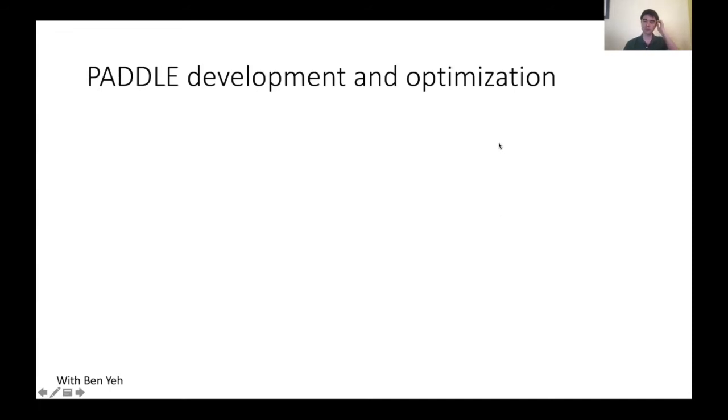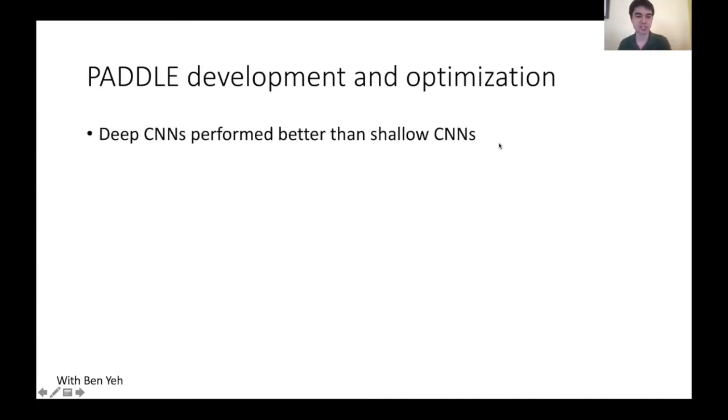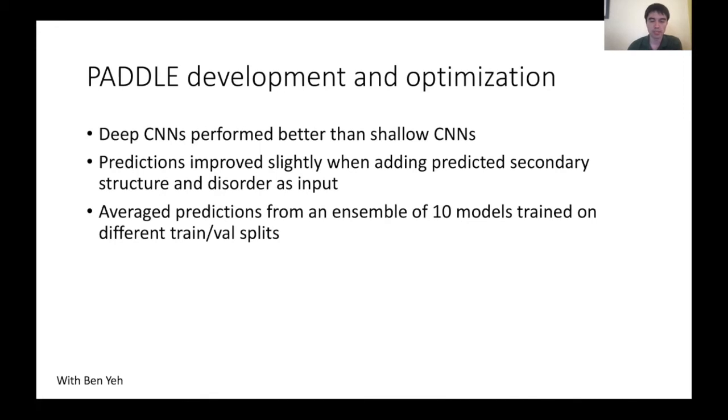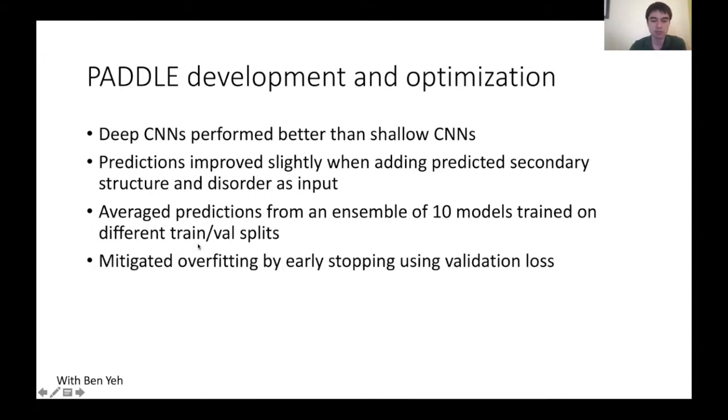Just a few notes about the optimization of PADDLE I thought would be interesting to share with this audience. We did find that these deep convolutional neural networks perform better than shallow ones, suggesting that model complexity was an important factor. Predictions improved slightly when we included predicted secondary structure and predicted disorder as input compared to just predicting on sequence, so this was used in the final model as well. To get the best performance, we averaged across an ensemble of 10 different models trained on different train-validation splits. We also mitigated overfitting by using early stopping. We tracked the validation loss and stopped when it looked like it wasn't improving.